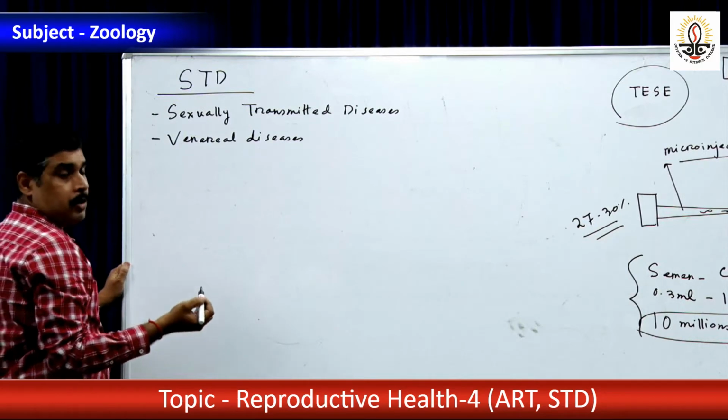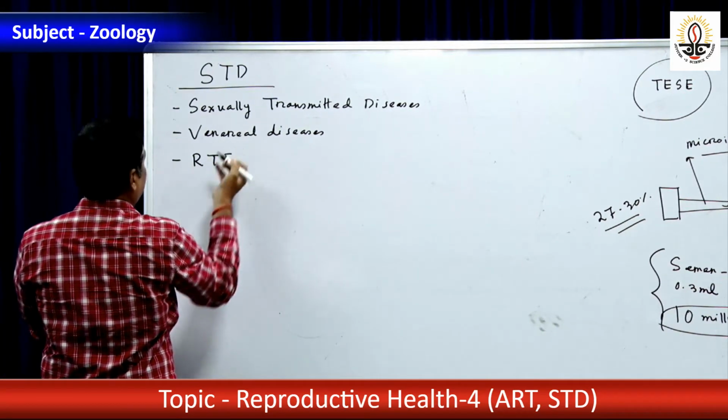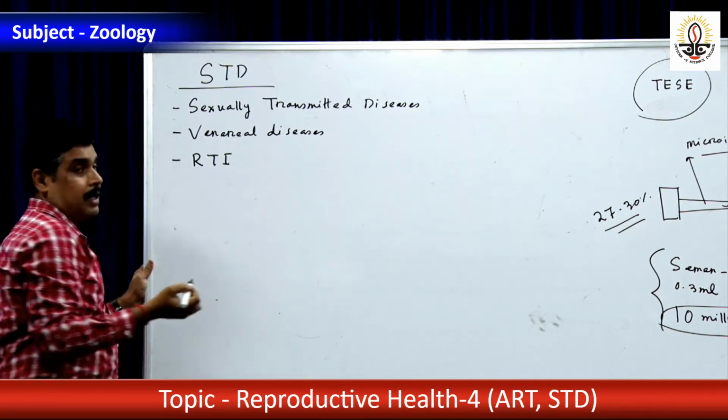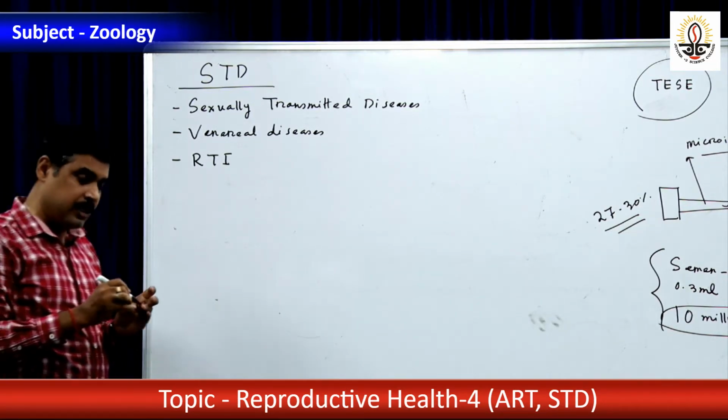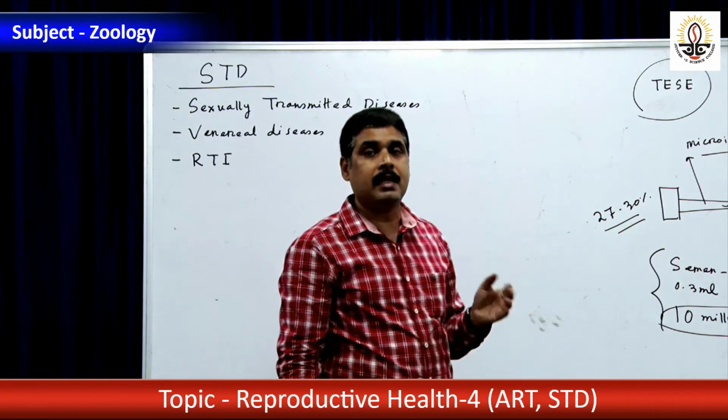Okay, otherwise also known as RTI, reproductive tract infection. Okay, and then what are the symptoms of STD? There are sore or blisters that appear in the genital organ.